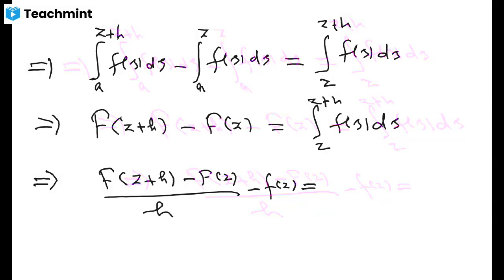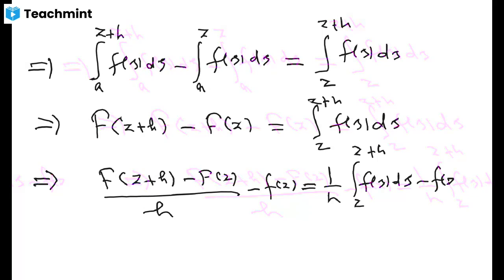So the right hand side now reduces to 1 upon h, integral z to z plus h, f of zeta d zeta, minus f of z. I'm going to write this as an integral also, because if I take it out, I have to multiply it with h, and I can write that h as the integral z to z plus h d zeta. This will give me the h value.